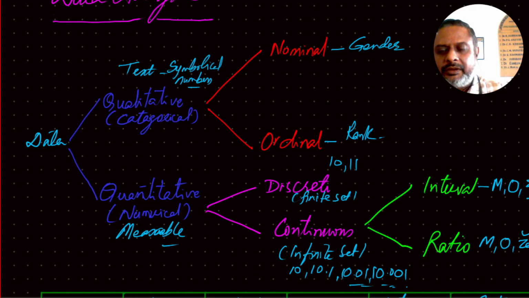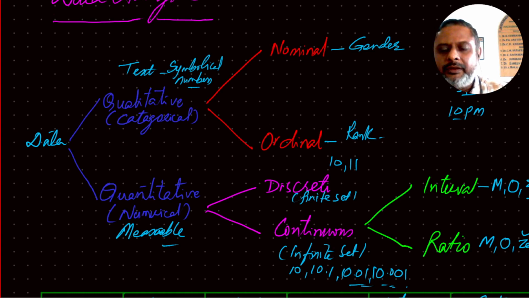An example for interval: 10 p.m. and another one, 5 p.m. These are intervals because they are measurable and ordered.